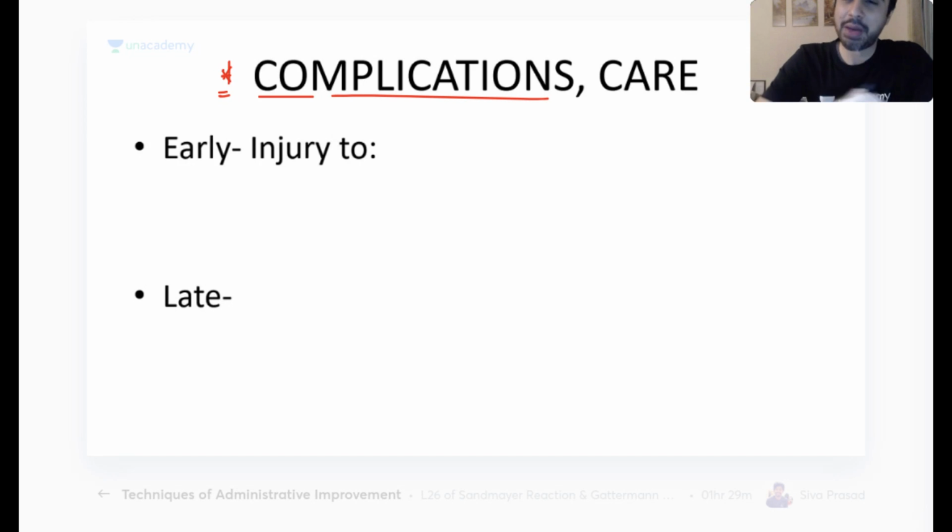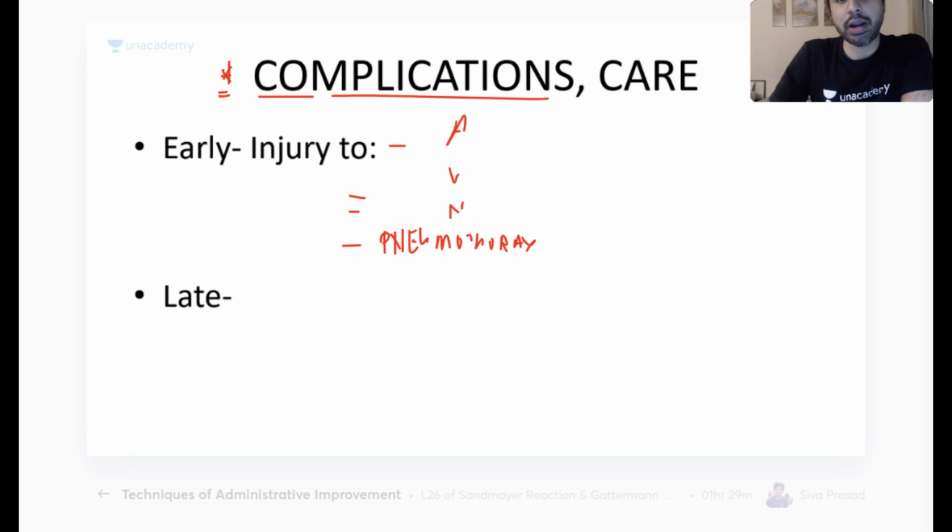Hemorrhage. Why should there be hemorrhage? What is bleeding that you are causing hemorrhage? Injury to what? Pneumothorax is difficult. If I'm doing a low tracheostomy, there can be pneumothorax, but that's difficult. Anything more important that can get injured? See, I'll give you a pattern: artery, vein, nerve, and other structures.